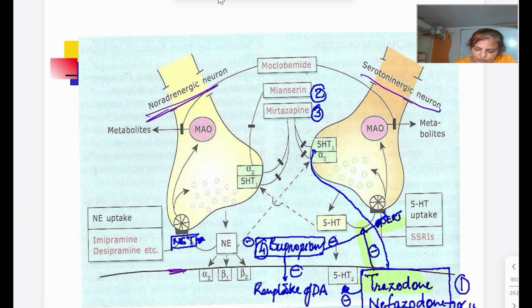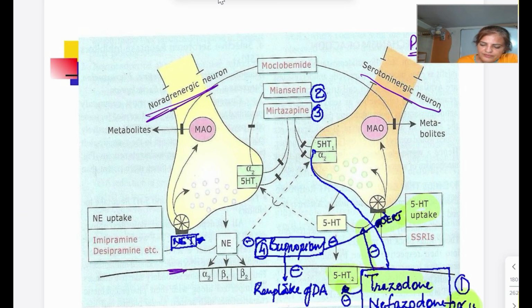So trazodone, what they are going to do, they are going to block the reuptake of the 5-HT. ठीक है, SERT, serotonin transporter. This is going to cause the transport of the 5-HT. So they are going to block this. By blocking the uptake of the 5-HT, they are going to increase the level of 5-HT. Another one is they are going to inhibit the 5-HT2 receptor. Okay. By this they are going to increase the level of 5-HT and they are helpful in depression. और इसका additional property क्या है, they also block the alpha 1 receptor. So इसमें सबसे important है, one MCQ you may get is that because of this alpha blocking property, this drug causes priapism. So that is an important side effect which is seen with trazodone.